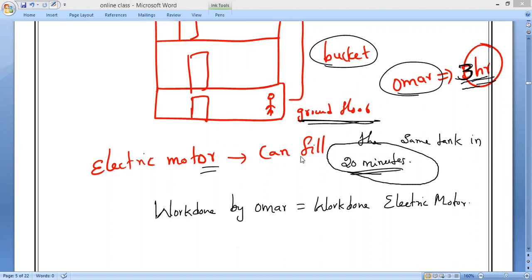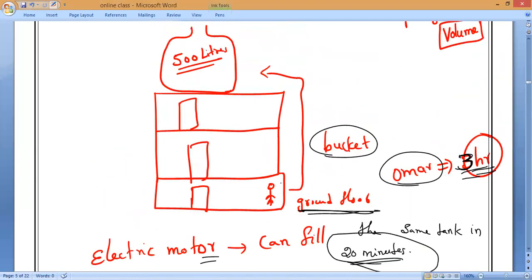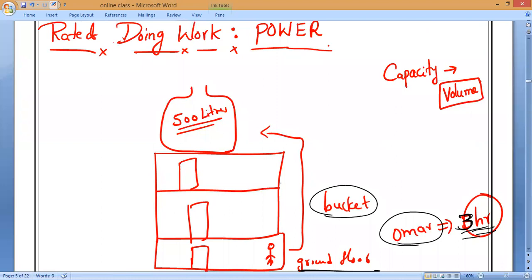That is what matters. So that is why we introduce a new physical quantity which tells us how fast or how slow work is done by a body. That is what we call power.